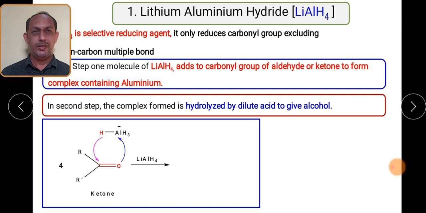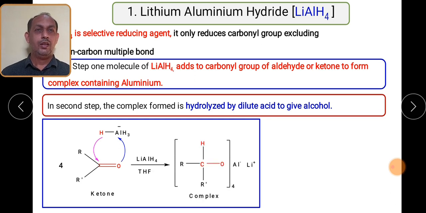AlH4 means the anionic part. AlH4 gets added across the carbonyl group, and hydrogen gets added to the carbon and aluminum gets added to oxygen. It forms a complex where this hydrogen is coming from LiAlH4 and the oxygen is attached to the aluminum.